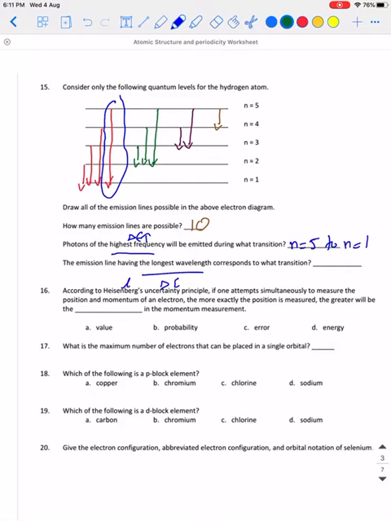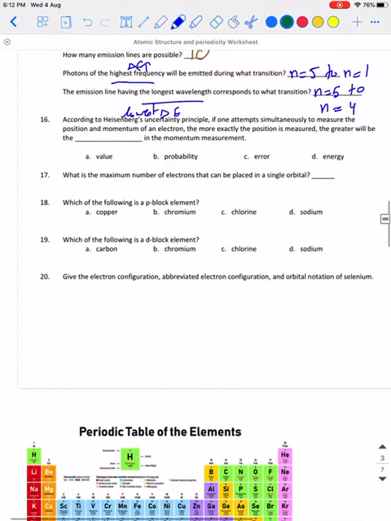Longest wavelength corresponds to the lowest delta E. From the chart, the lowest delta E is from n equal 5 to n equal 4. You will ask me why not n equal 3 to 2 or 2 to 1. Because as we said, as they go up, the energy difference decreases until they form a continuum. So this is n equal 5 to n equal 4.